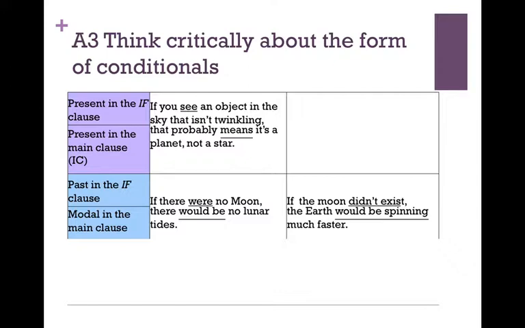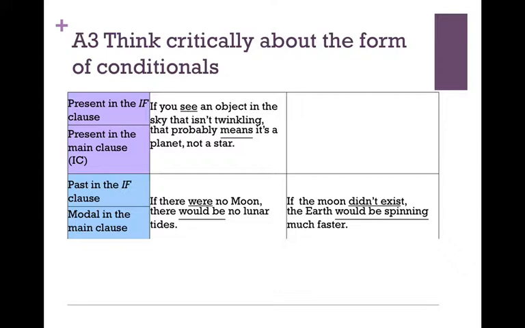In English, the subjunctive form is identical in looks to the past tense for all verbs except be. The verb be is the only verb that sticks out as being something different. So the verb were is used. If I were, if you were, if he were, if she were, if it were, if there were. So here, if there were no moon.